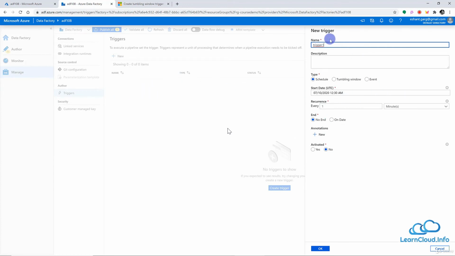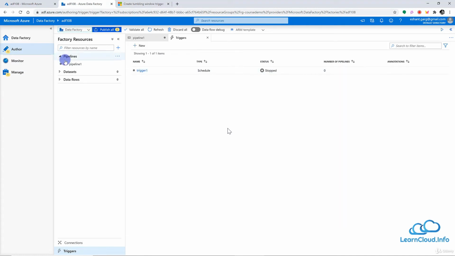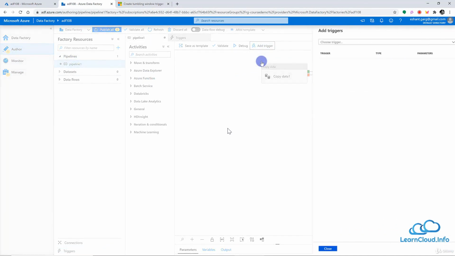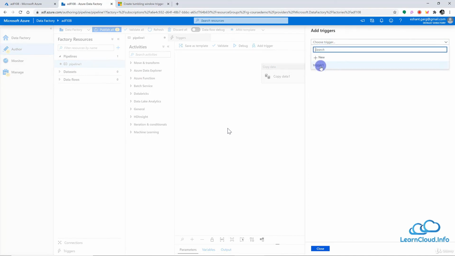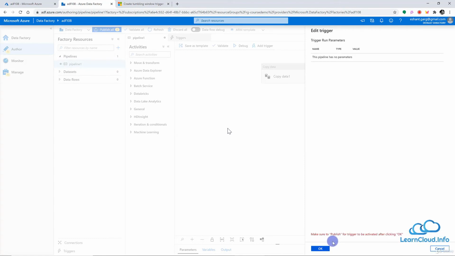And once we have this trigger, for example, let's create this trigger 1, and just click OK. It has created a trigger here. And now if I go back to my pipeline and say new trigger, I can select the existing trigger, and this is the trigger. I say okay, I'm fine with that. Okay, so I have to publish this trigger before I can use it in this pipeline.